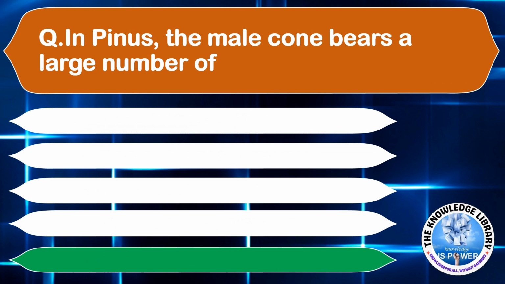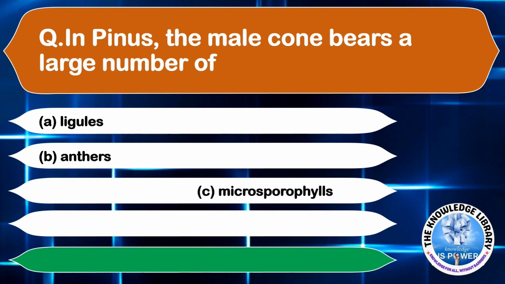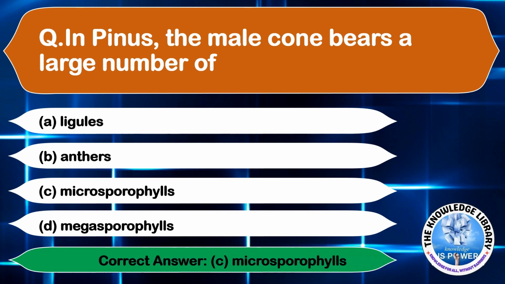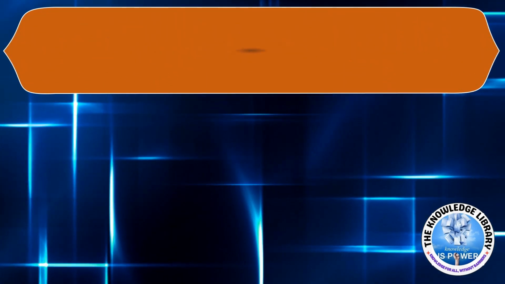In Pinus, the male cone bears a large number of option A, ligules, option B, anthers, option C, microsporophylls, and option D, megasporophylls. The correct answer is option C, microsporophylls. Moving on to the next question.